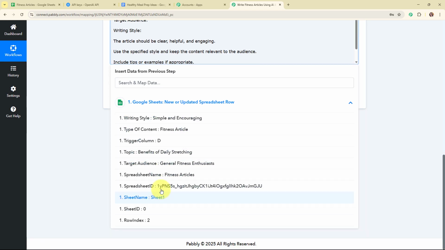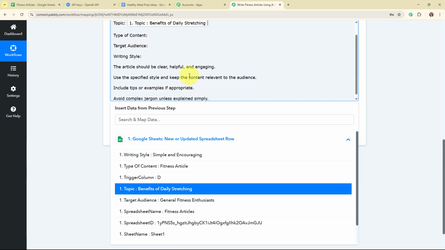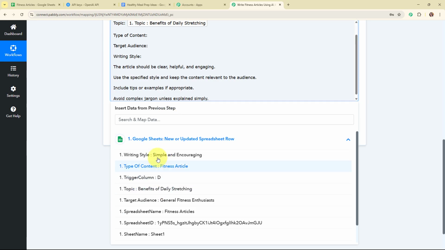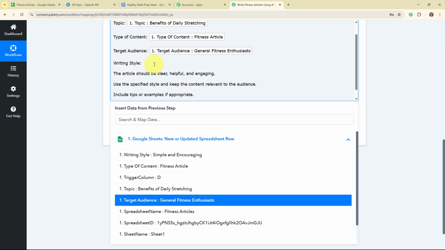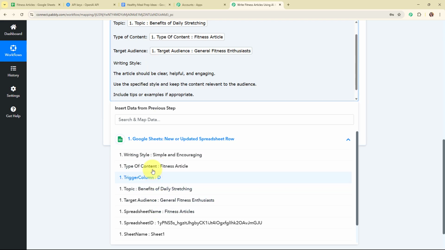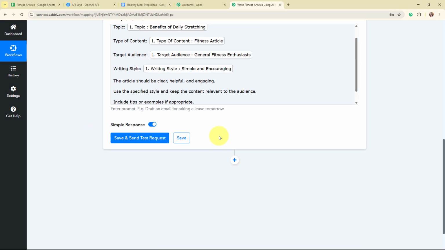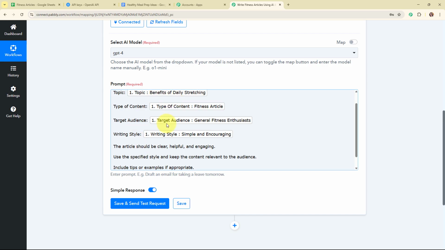So for the topic, I'm going to map the topic over here. For the type of content, I'm going to map the type of content. For the target audience, I'm going to map the target audience. And lastly, I'm going to map the writing style. Alright, so with this, we have successfully completed our prompt over here.